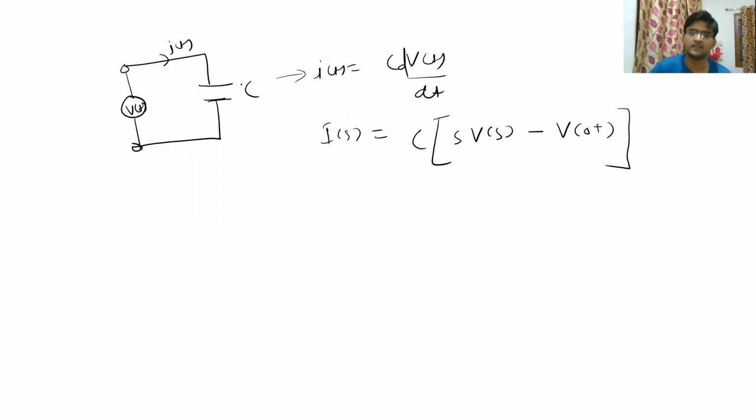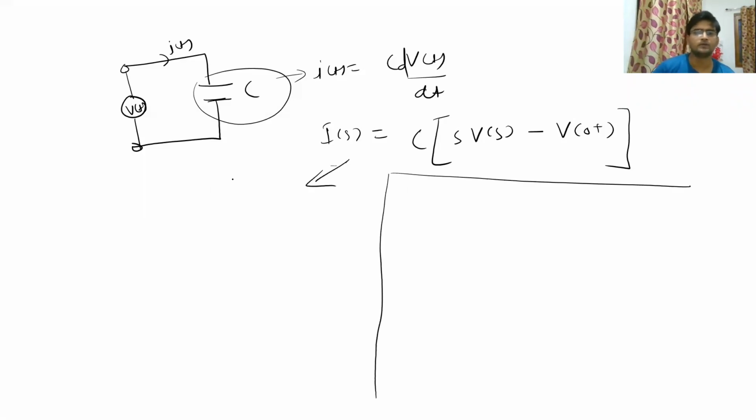Here V0 plus is the initial voltage across this capacitor. Clear? So if you rearrange this equation, we will get Is is equal to Cs Vs minus CV0 plus.